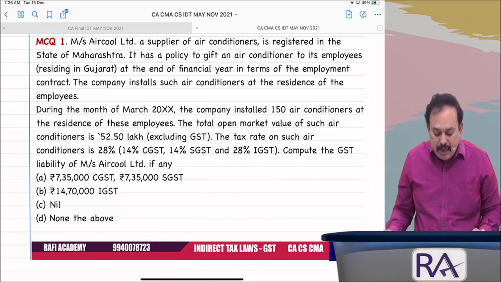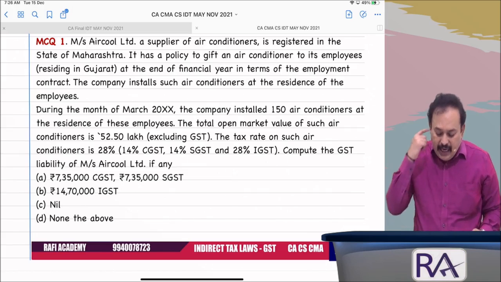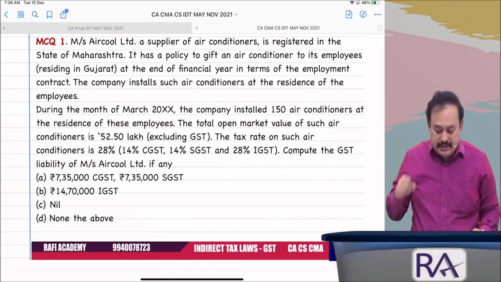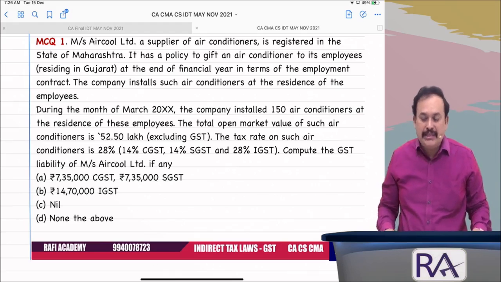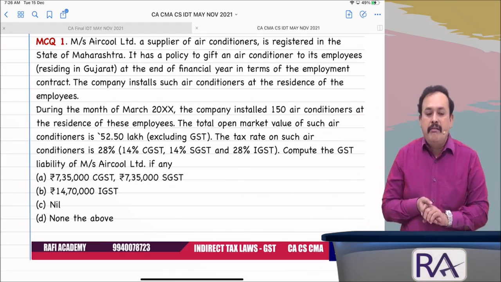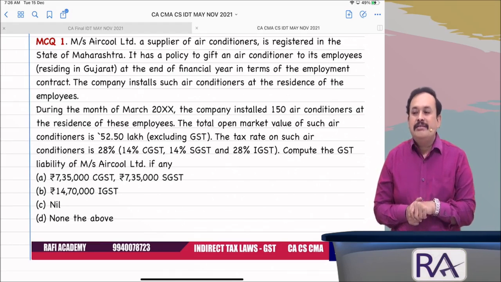Compute the GST liability of Mrs. Air Cool Limited, if any. A. 3,75,000 CGST, again 3,75,000 SGST. B. 14,70,000 rupees IGST. C. Nil. D. None of the above.